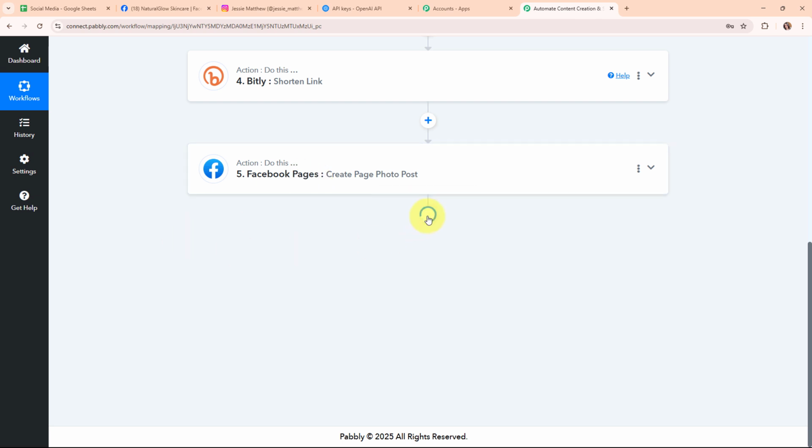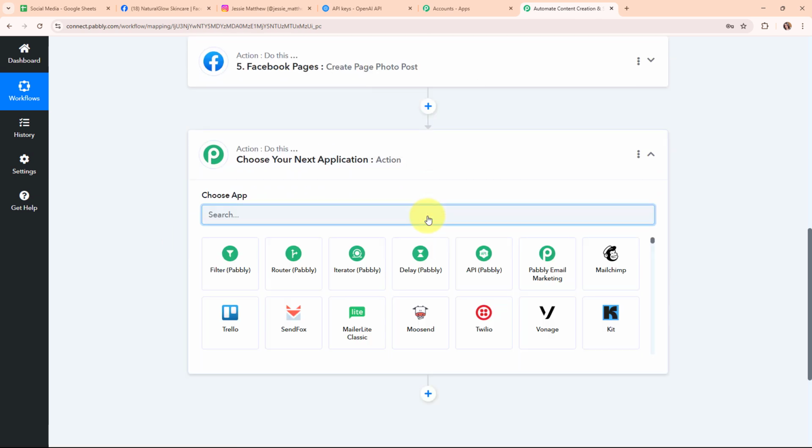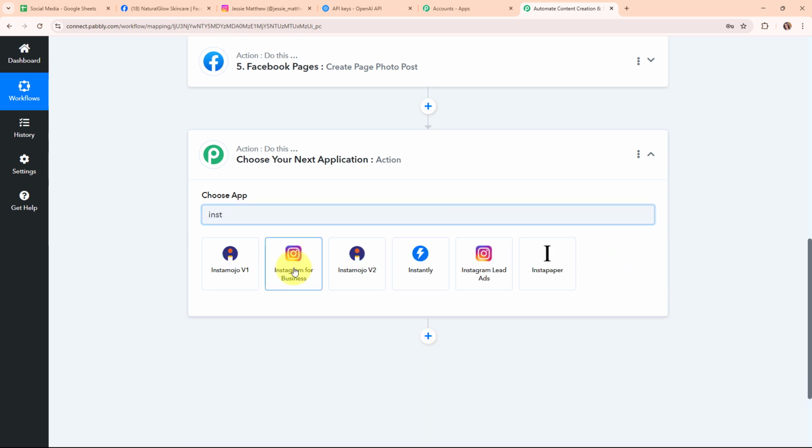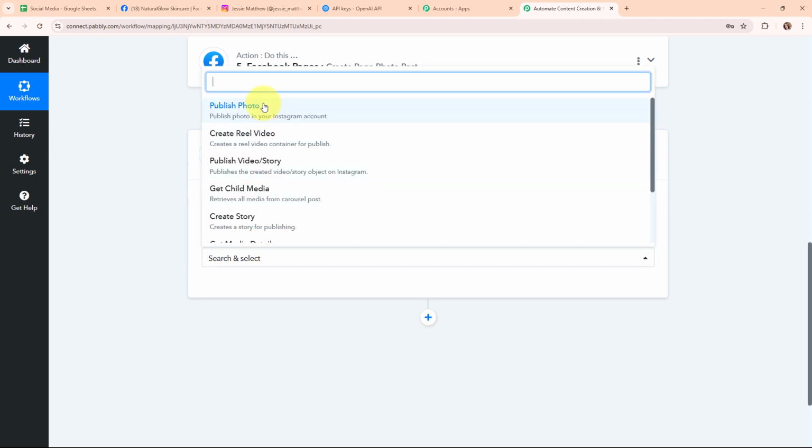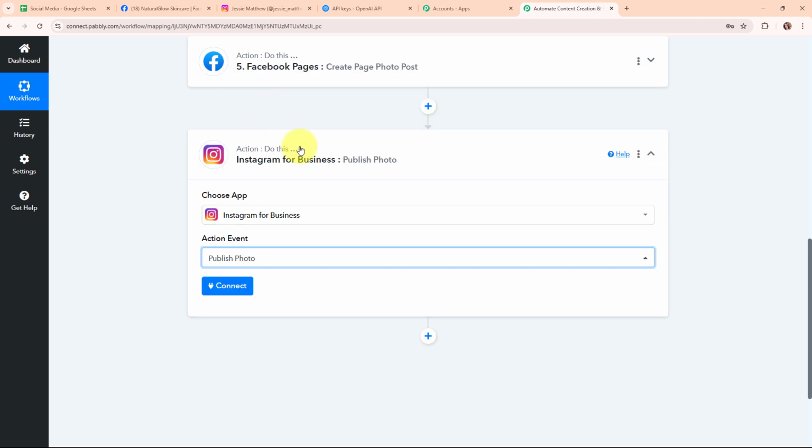So for that, I'm going to add another action step over here, and here in this action step, I'm going to select my action application as Instagram. Instagram is the social media platform where people share photos, videos, and stories with friends and followers. In my Instagram action step, I'm going to select my action event as publish photos, so that after creating a post on my Facebook page, that post is automatically shared on my Instagram account as well with the same caption and image generated by OpenAI.